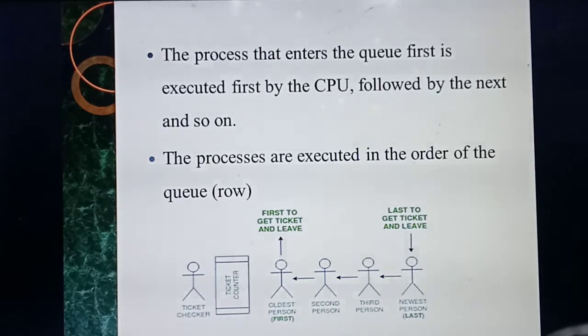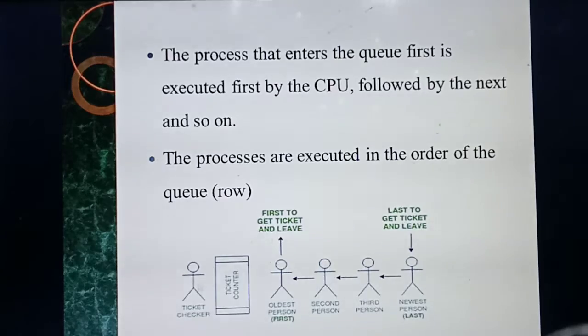So based on the order or the queue, how you are standing or how you are allocating, based on that you will get the processes allocated, first in, first out. Whoever is standing at the first will get the first job, and after completion that person moves outside. So see this example, the best example they are giving.